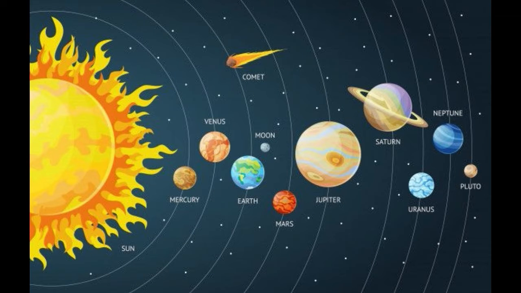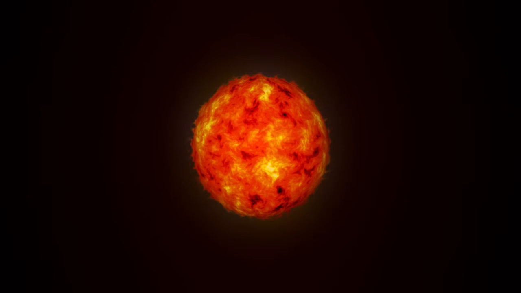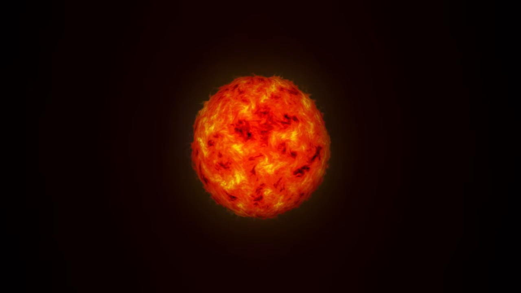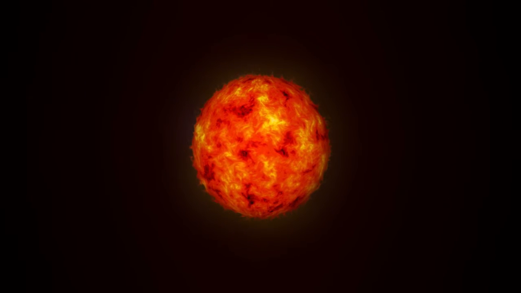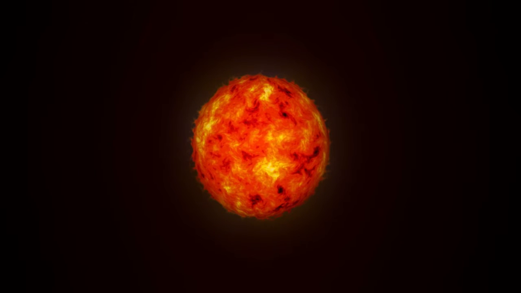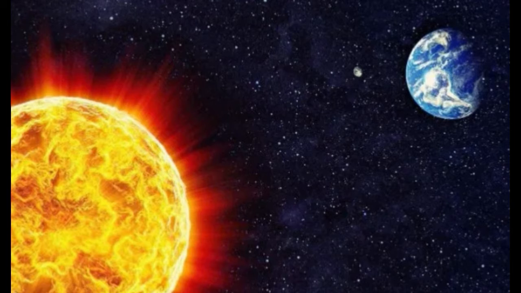Now let's talk about the solar system. The sun, 8 planets, satellites and some other celestial bodies known as asteroids or meteoroids form our solar system. We often call it the solar family with the sun as its head. The sun is the center of the solar system. It's huge and made up of extremely hot gases. It provides the pulling force that binds the solar system. The sun is the ultimate source of heat and light for the solar system. But that tremendous heat is not felt so much by us because, despite being our nearest star, it is far from us. The sun is about 150 million kilometers away from us.